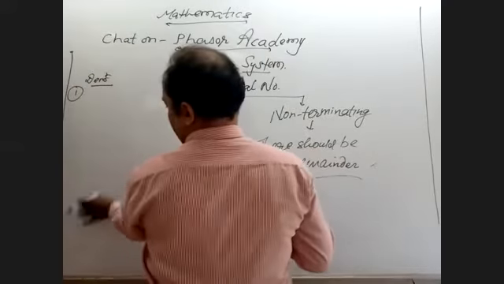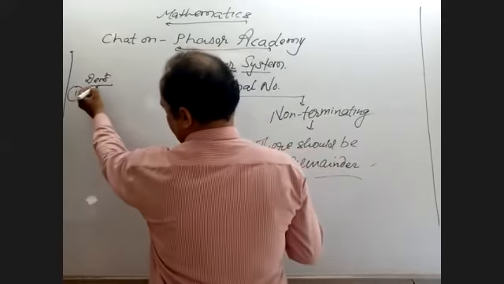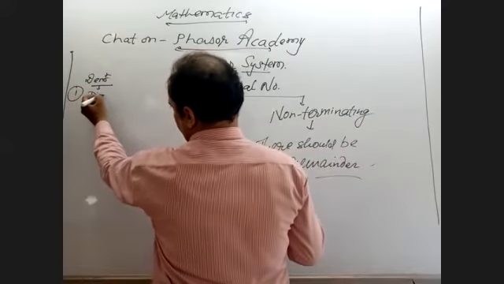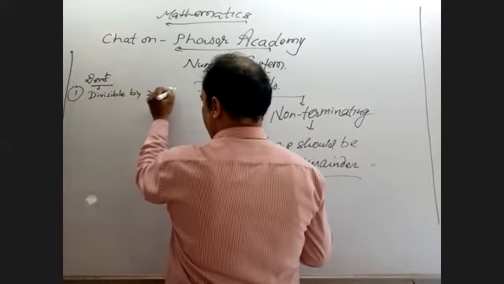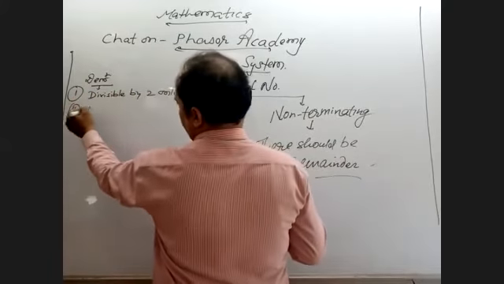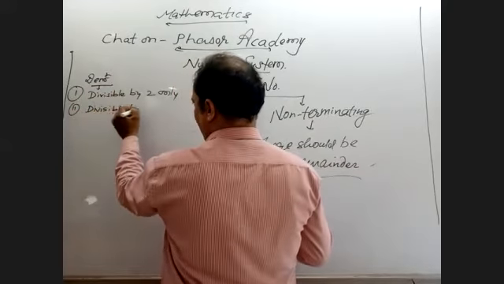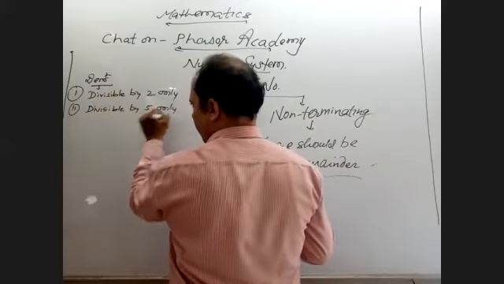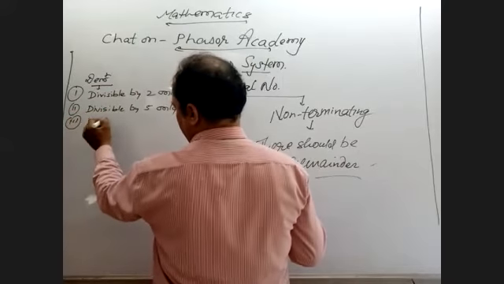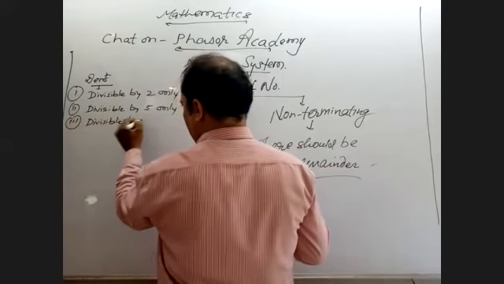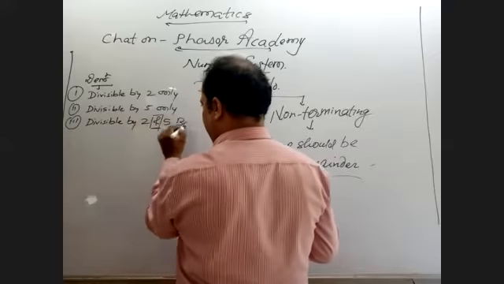If the denominator is divisible by 2 only, divisible by 5 only, or third, divisible by 2 and 5 both, and again the word is and.